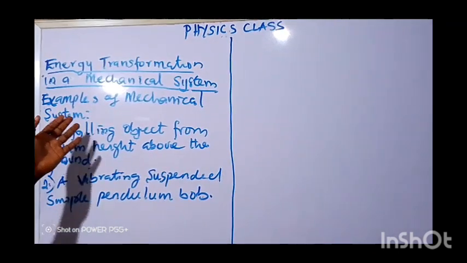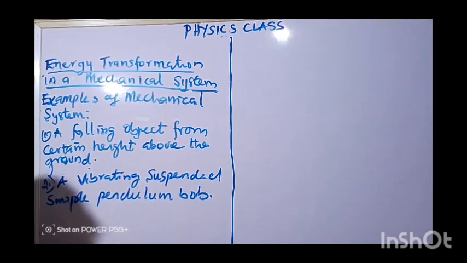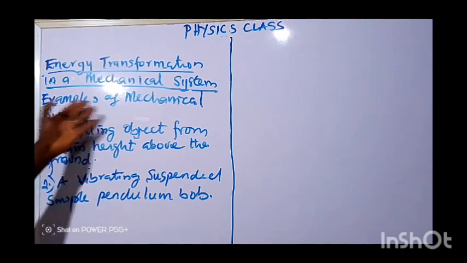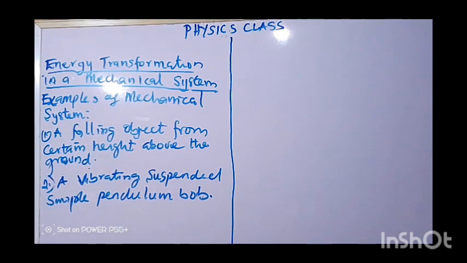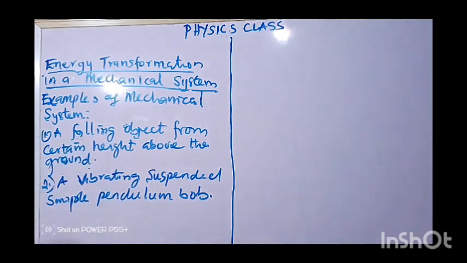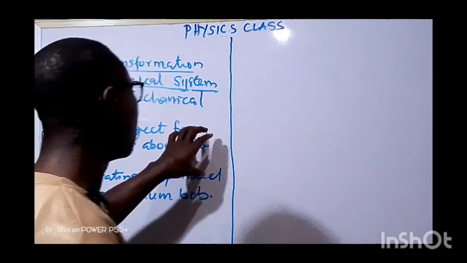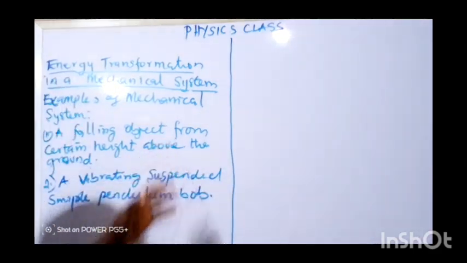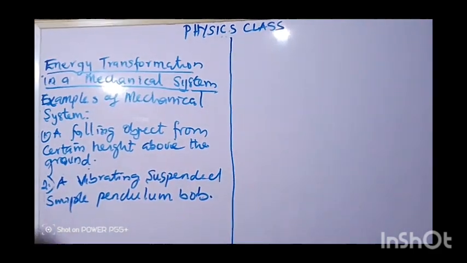Now, we are going to have two examples, as I said in the last lesson, examples of mechanical systems. We want to consider the energy transformation in these two mechanical systems. One, a falling object from a certain height above the ground. Two, a vibrating, suspended simple pendulum ball. That is, we want to look at the energy transformation in these two systems. Now let's take it one after the other.